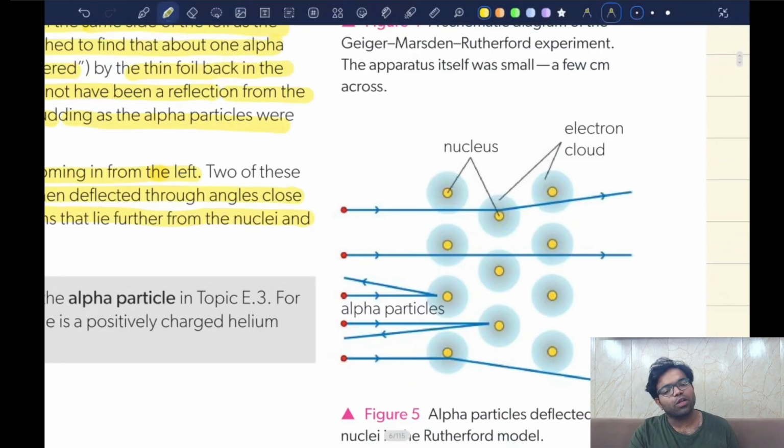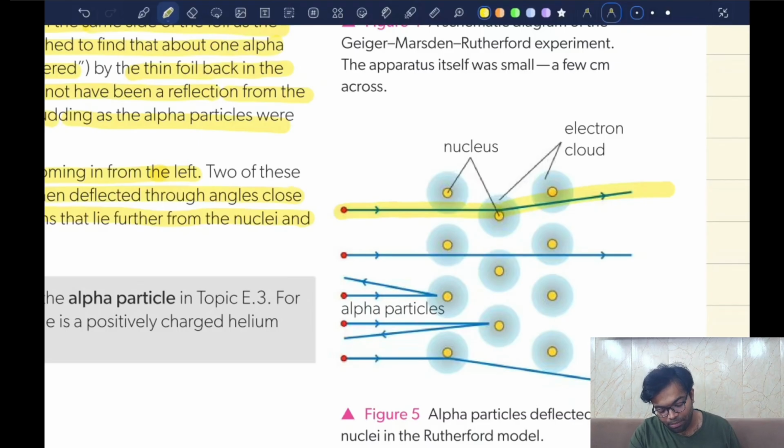Some were closer to the nucleus. The alpha particle is positively charged, always remember that. What happened when they became very close to the nucleus? The positive repulsion took place, and they were deflected by a small angle.